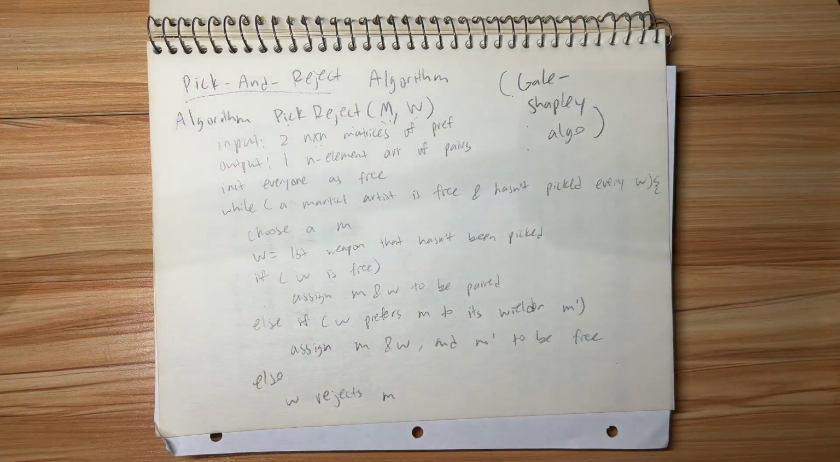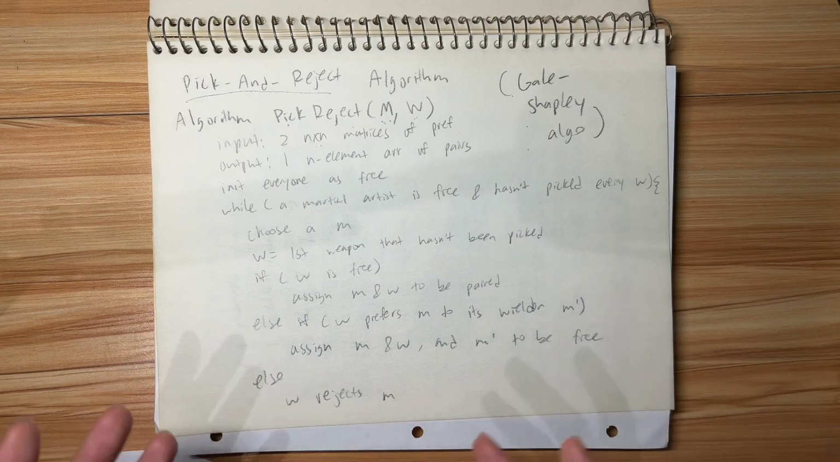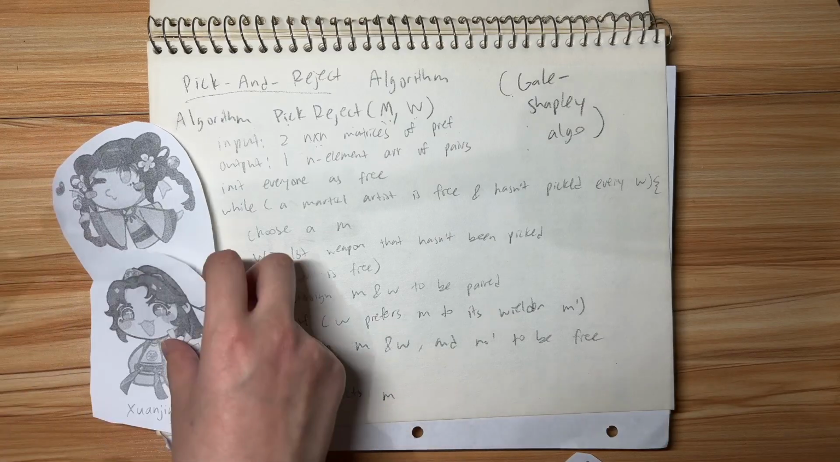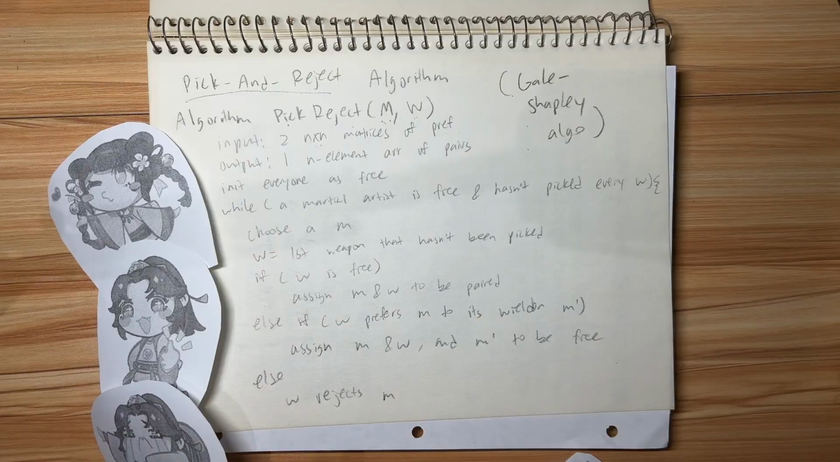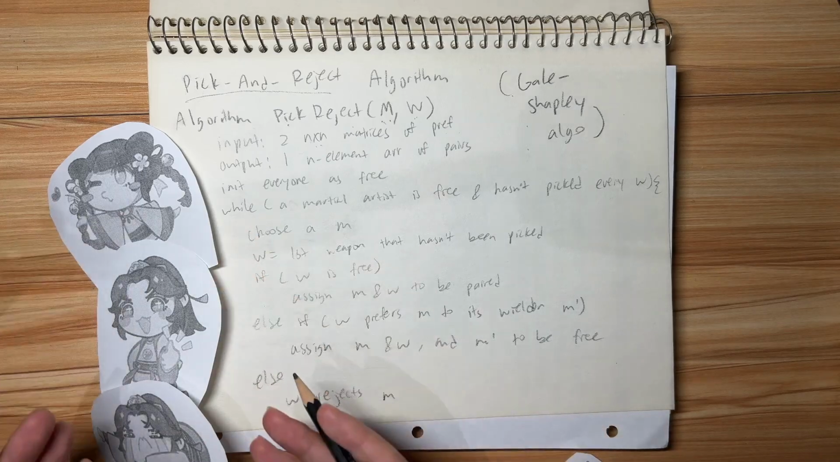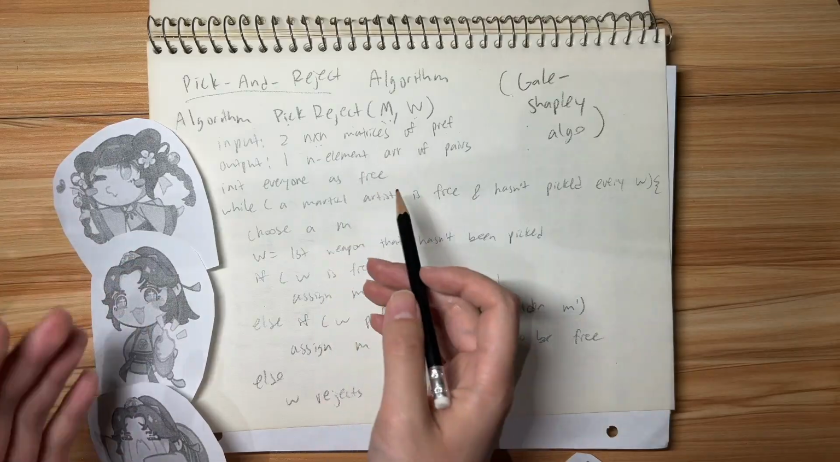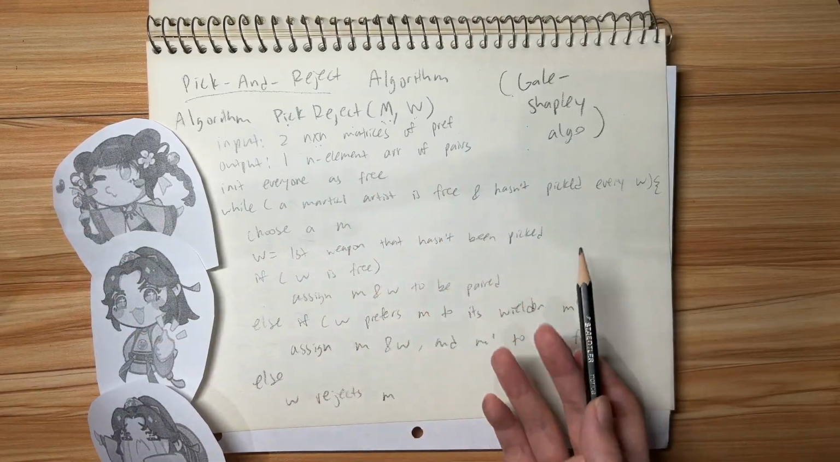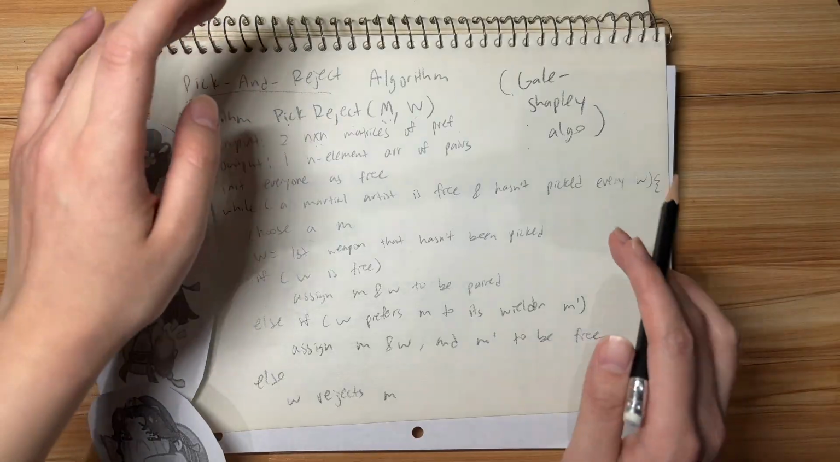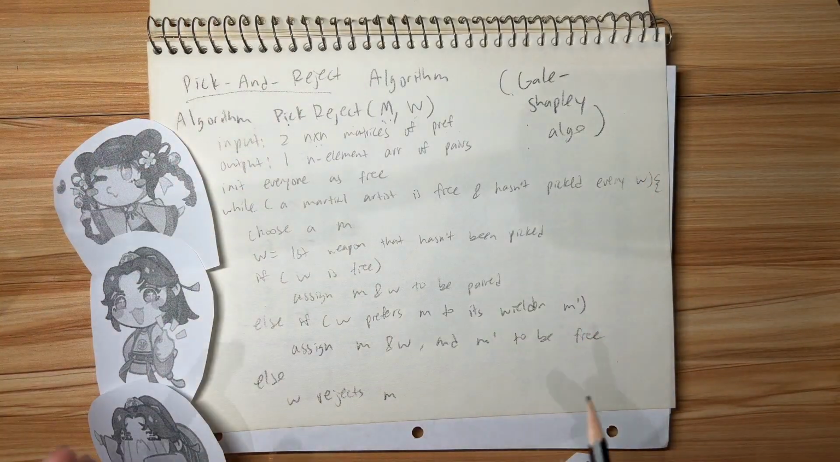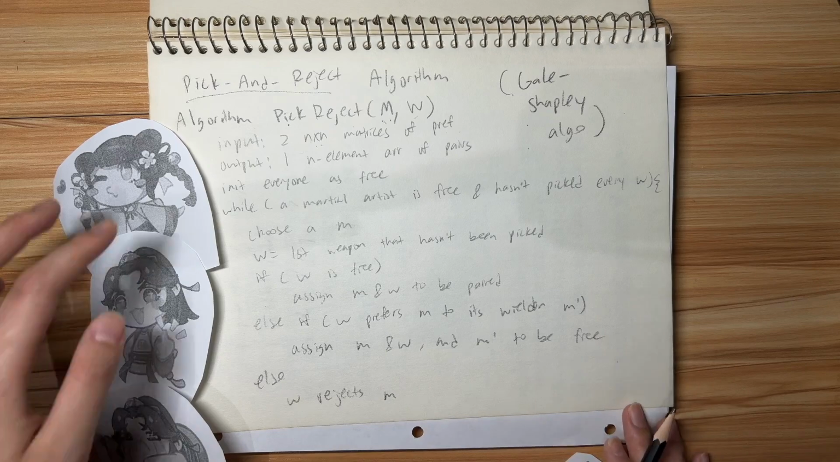Let's run this through once to see how it works, because with this kind of thing, it's much easier after you see it in action than just randomly yapping about it. A lot of these kinds of algorithms are actually quite vague. We'll talk about implementation details later, but for now, it does not matter which one we start off with. This is basically just the gist of the pick and reject, or propose and reject, or Gale-Shapley algorithm.